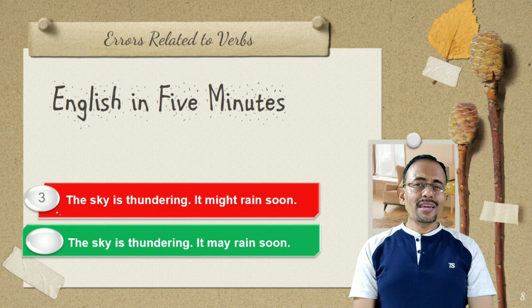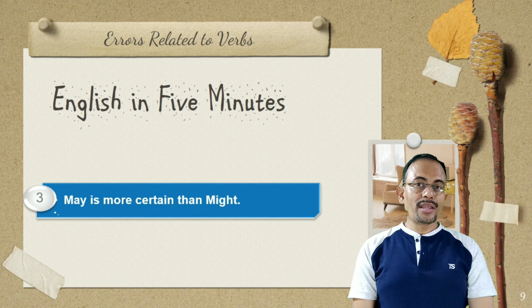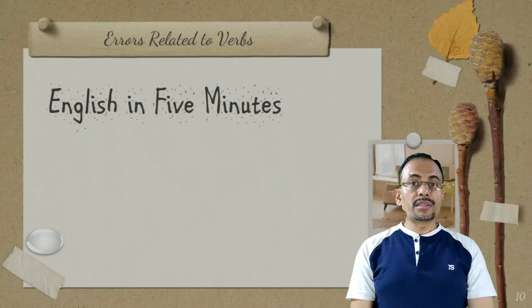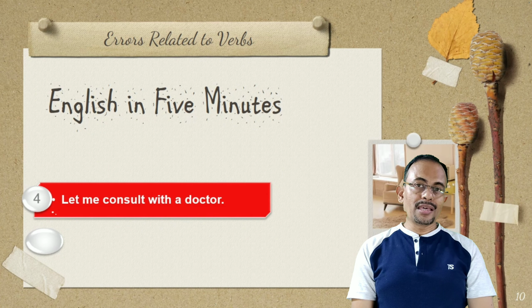Let's find out. We make use of may when the probability of an event is almost certain. On the other hand, we use might when the probability is not so certain. When you say it may be his vehicle, the probability is more than when we say it might be his vehicle.